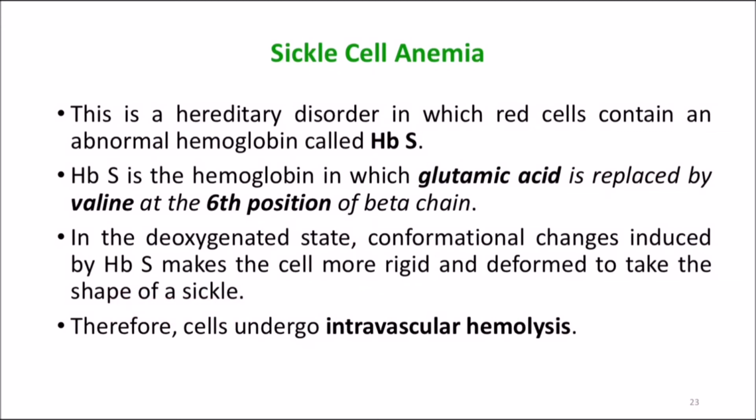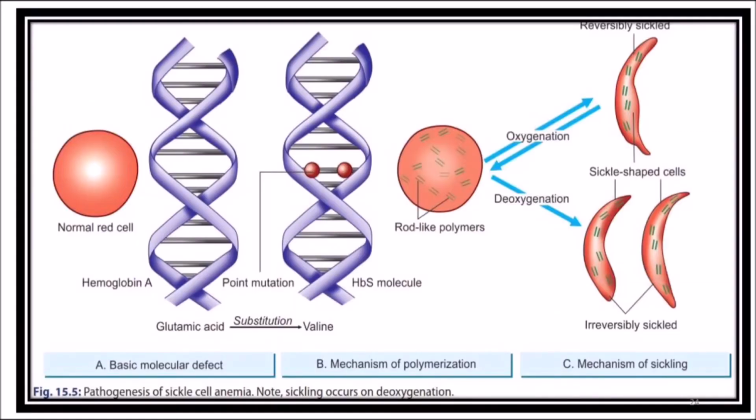So, this undergoes a mechanism of intravascular hemolysis. You can see in this picture the pathogenesis of sickle cell anemia. You can see there is a substitution of glutamic acid by valine at the 6th position of the beta chain. There's a point mutation in the sixth position of the beta chain. Okay, that is what you're seeing in this diagram.